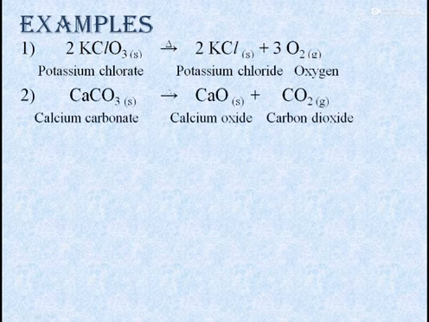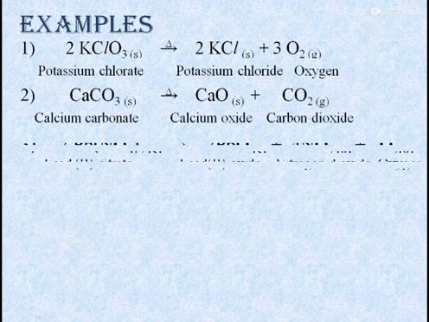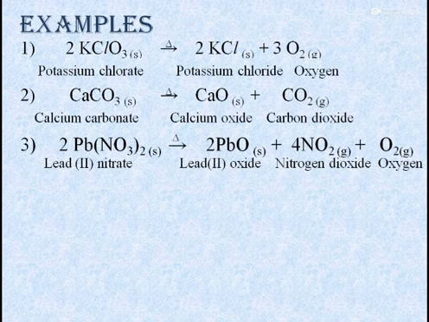Similarly, decomposition of calcium carbonate also requires heat to decompose into calcium oxide and carbon dioxide. Lead nitrate decomposes on heating into lead oxide, nitrogen dioxide and oxygen gas. In all these three examples, heat is required for the decomposition, so such reactions are called thermal decomposition reactions.